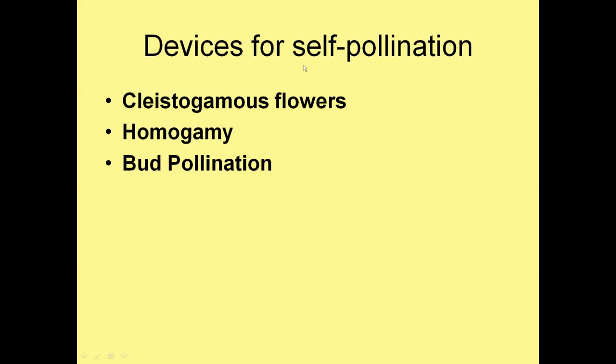Now, devices which ensure self-pollination. These are cleistogamous flowers, that is closed flowers, and homogamy, which occurs in chasmogamous flowers, and finally, bud pollination, where the pollination occurs at the bud stage before the opening of the bud into the flower.